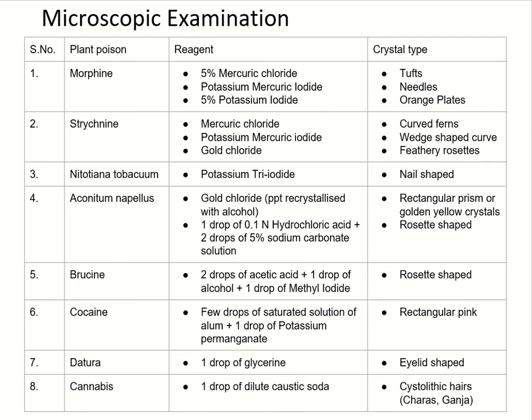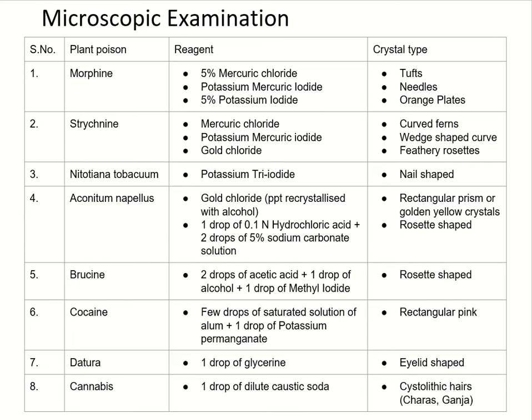Brucine with 2 drops of acetic acid followed by 1 drop of alcohol and 1 drop of methyl iodide forms rosette-shaped crystals. Cocaine with few drops of saturated solution of alum and 1 drop of potassium permanganate forms rectangular pink crystals. Datura with 1 drop of glycerine forms eyelid-shaped crystals.